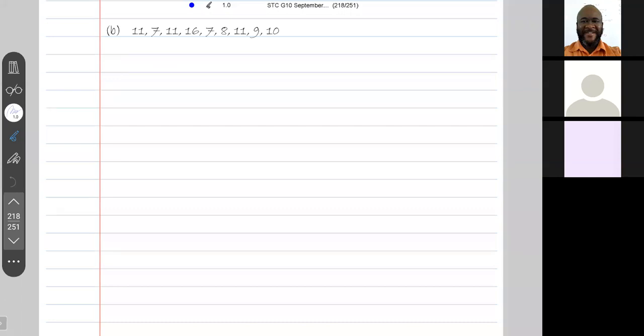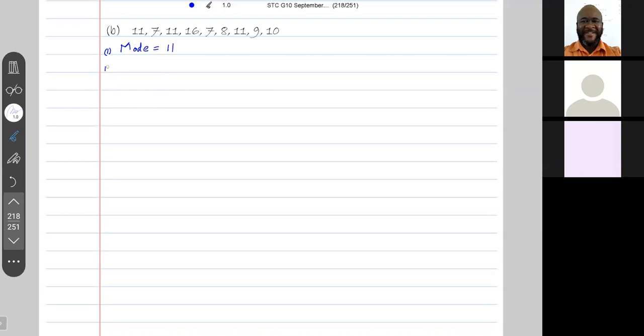All right, so let's start with B. The first thing we want is the mode. The mode is the value that occurs the most in the data. Looking at it, it looks as if the mode is 11.